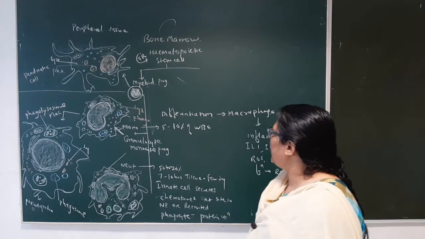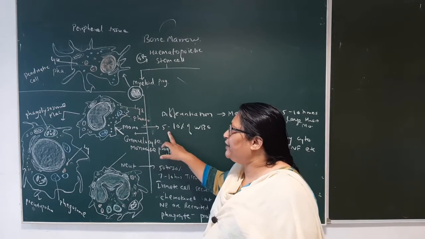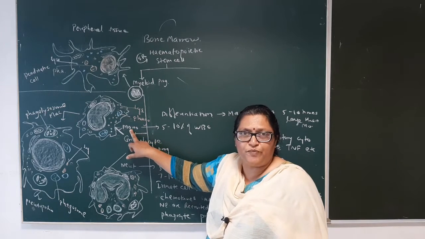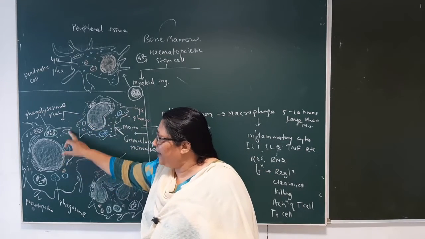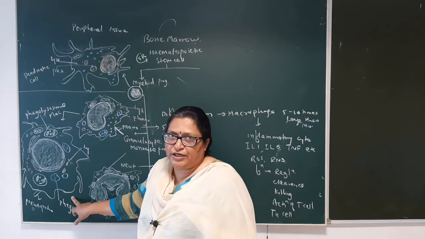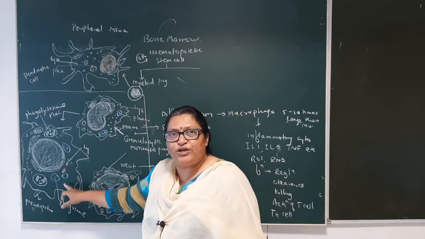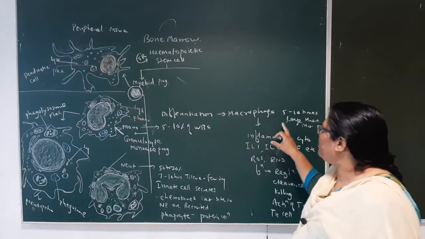The monocyte has the capacity to enter into the tissue after infection; 5 to 10% of WBCs are monocytes. There it gets differentiated into the macrophage.